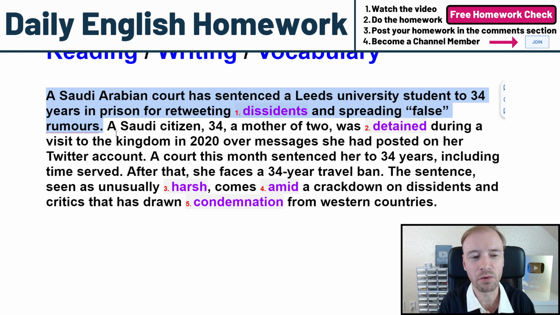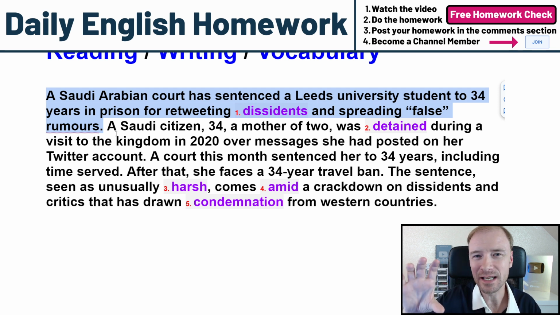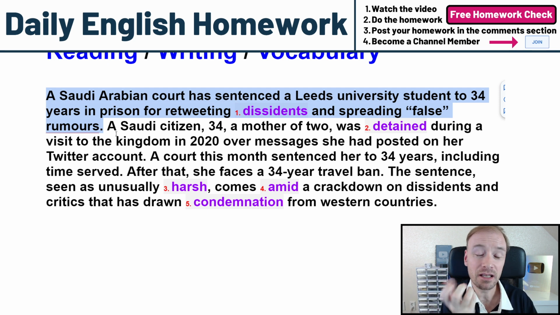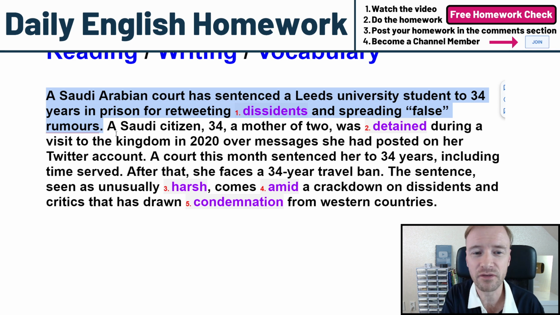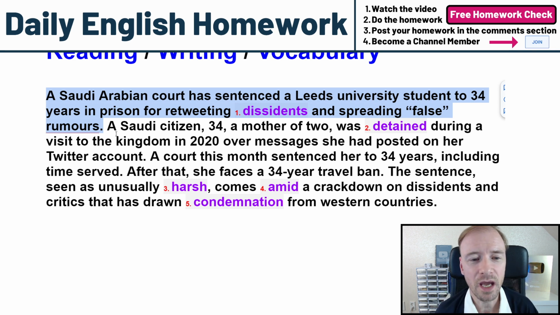What was the crime? Retweeting. All right, so this person is using the app Twitter. Someone said something and they didn't write it, but they shared that. They shared that information. And the key word in our first sentence here is they're retweeting dissidents and spreading false rumors.